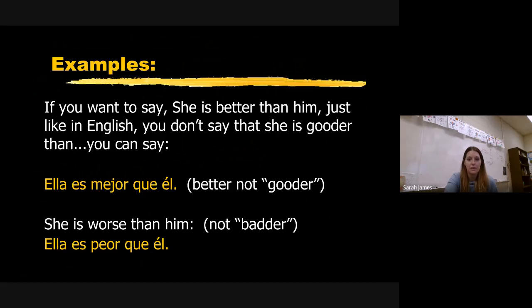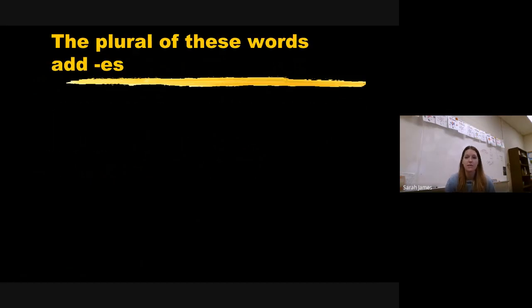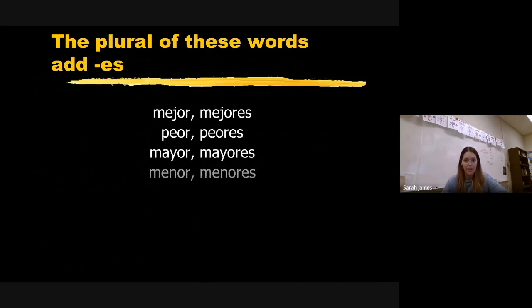Okay. All right. So all these words, mejor, menor, peor, mayor, I think those are all four. If you want to say they are better than you guys, we want to make the first thing plural, like the books are better than the magazines. The better, mejor, is going to add es to make it plural, just like everything always does. When it ends in a consonant, you add an es to make it plural. So this is also something that should be common knowledge already.